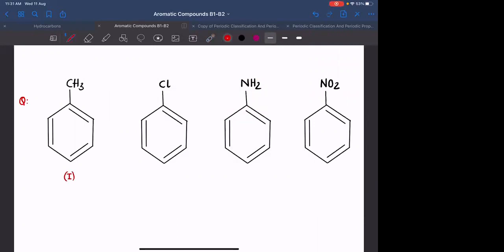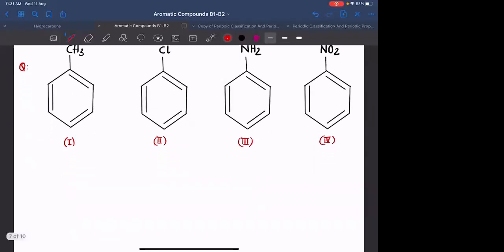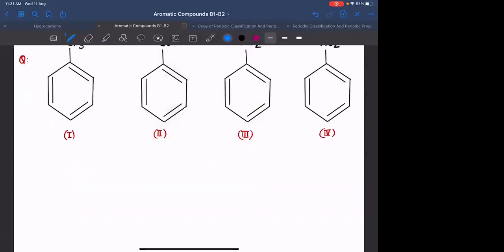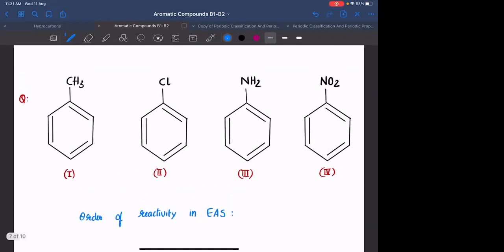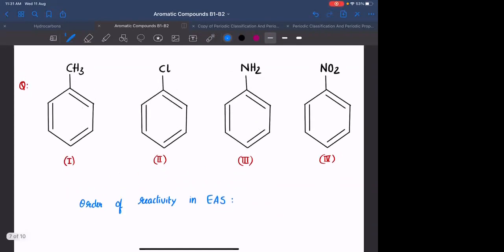I'll mark this as 1. This as 2. This is 3. This is 4. Order of reactivity in EAS.